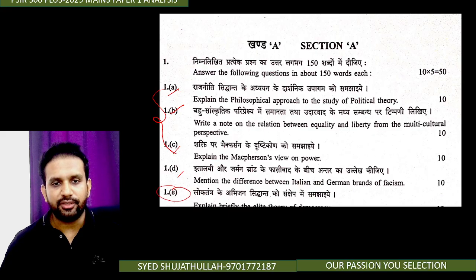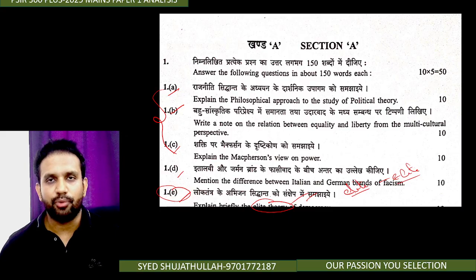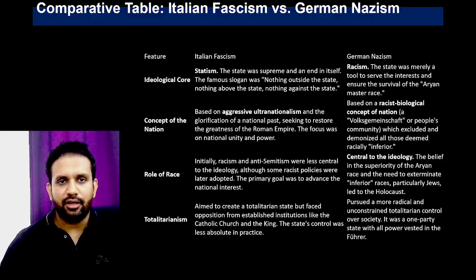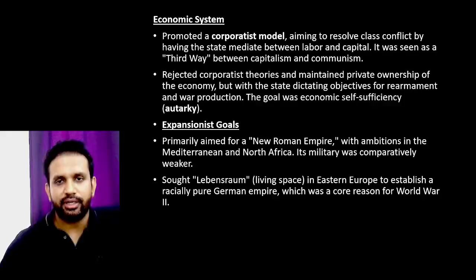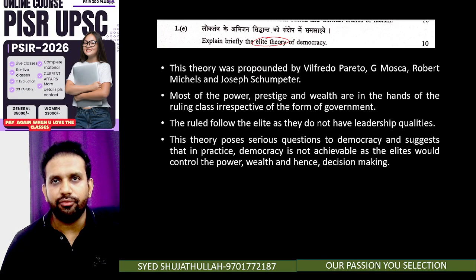Today we will be discussing the only question left in the compulsory section, that is, explain briefly the elitist theory of democracy. Instead of elitist they have written elite. Okay, we can also call it elite, whatever you feel comfortable. Communication is important. In political theory books we call it the elitist theory. The first four questions we have already discussed. Today we will be talking about the elite theory of democracy.